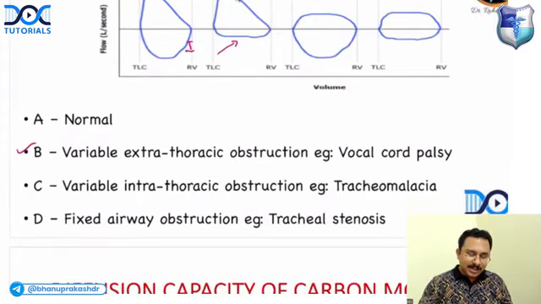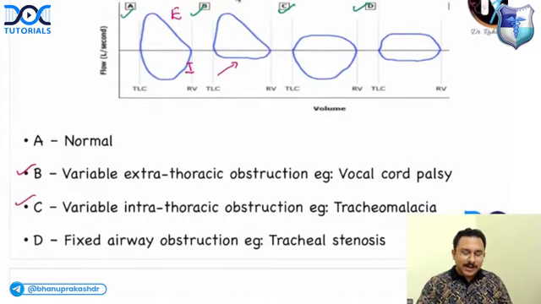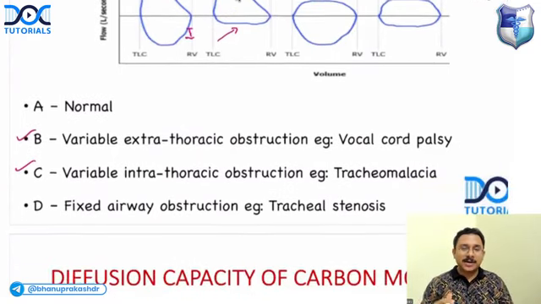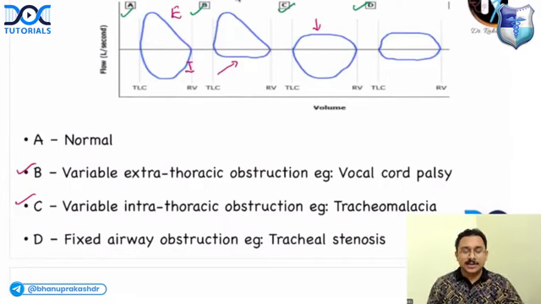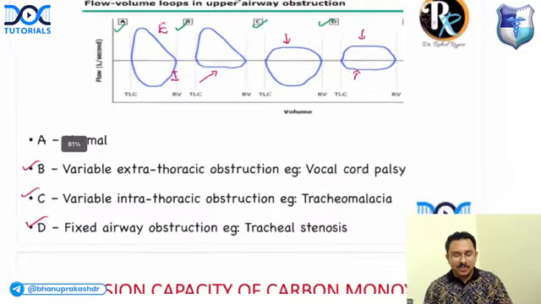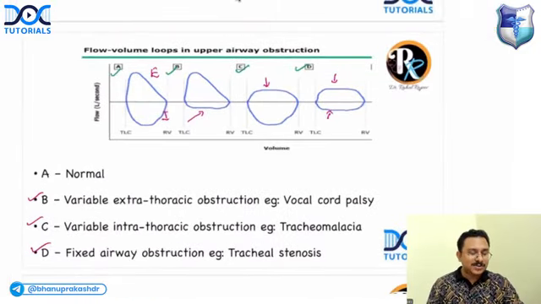The third one is where the expiratory part is flattened, but the inspiratory part is normal. It is seen in variable intrathoracic obstruction like tracheomalacia. And finally, when you get a fixed airway obstruction, you get a flattening of both the expiratory and the inspiratory part. This is in tracheal stenosis. So I hope you are clear with the flow volume loop patterns.